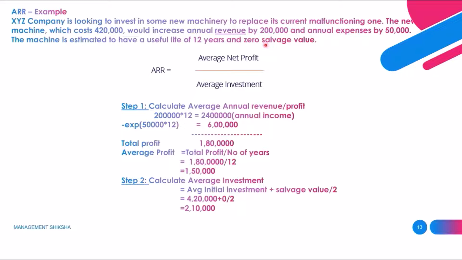Now we have the average net profit and average investment. Now we'll put these values in the formula. So 1,50,000 divided by 2,10,000 gives 0.71 as the accounting rate of return. This is about the ARR.